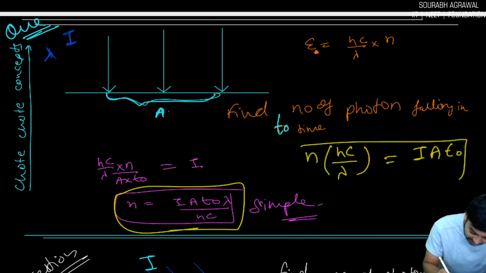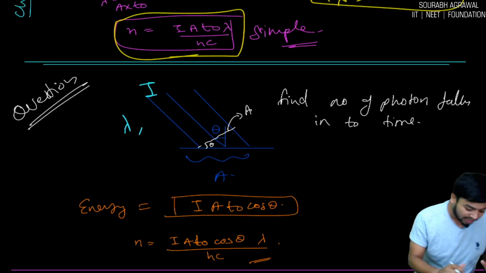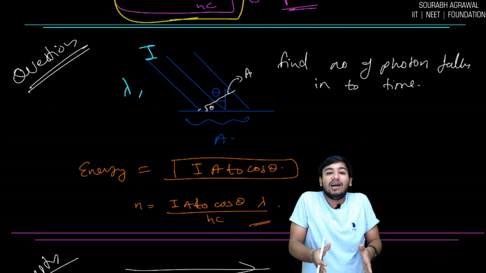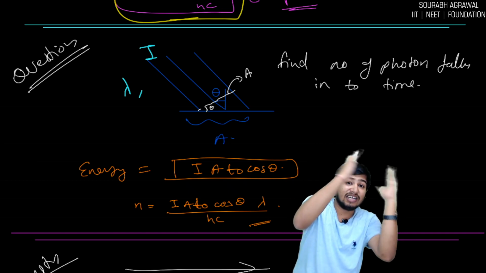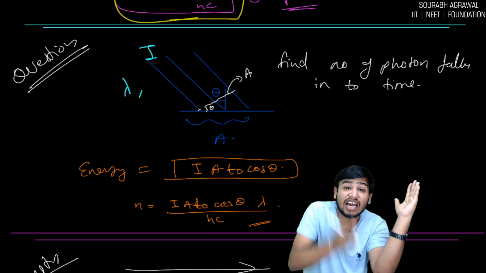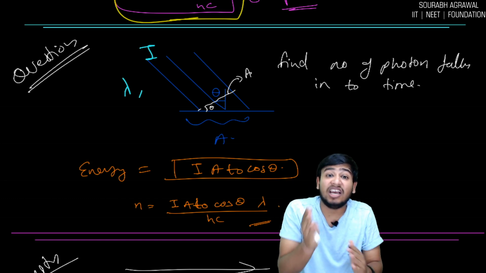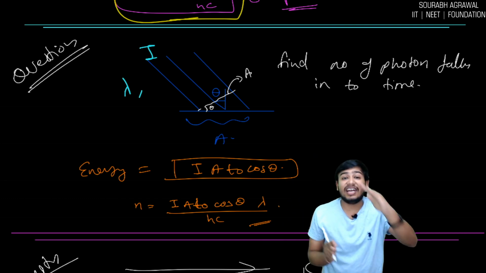Very easy. We will apply this same thing here. Now, when light is not coming straight but at a tilted angle theta with the vertical, what is changing? Area is changing. Your projected area is changing.